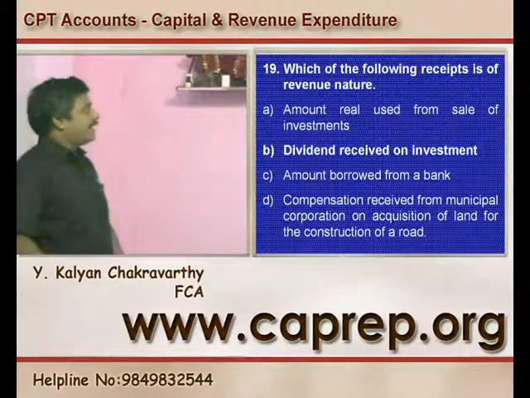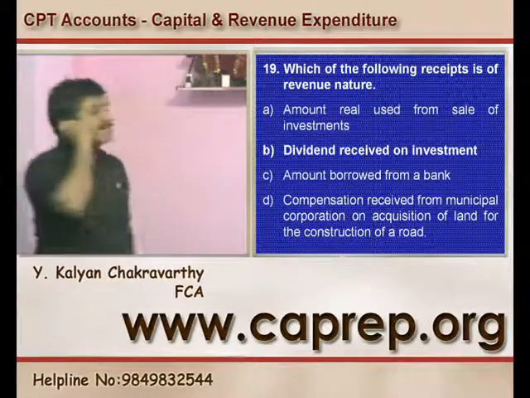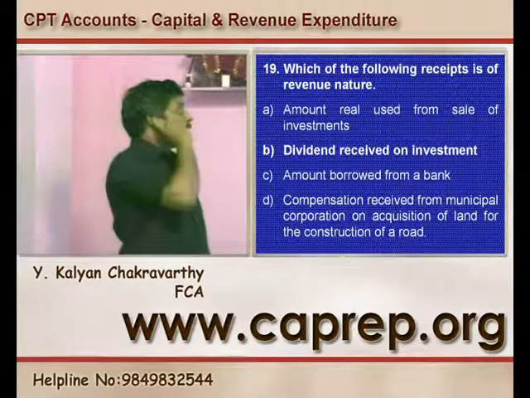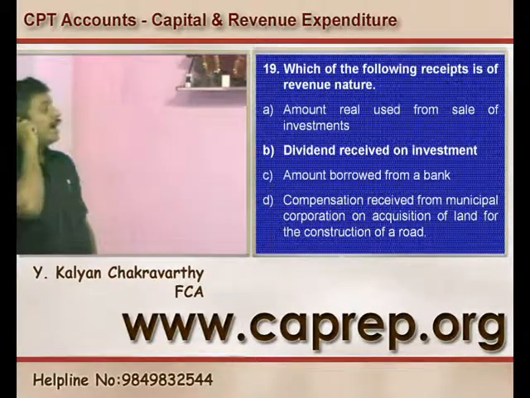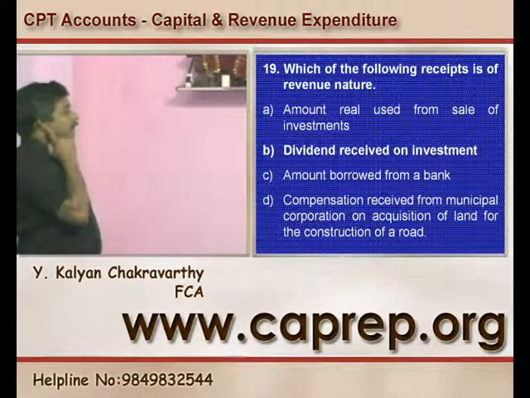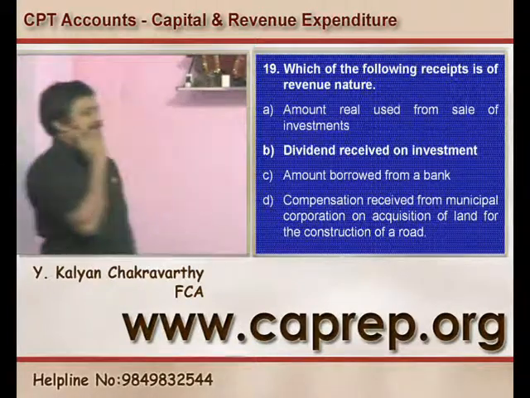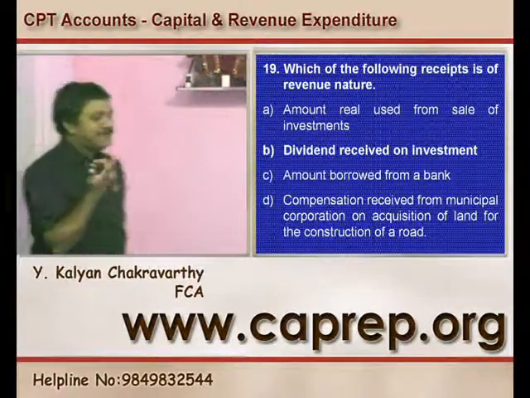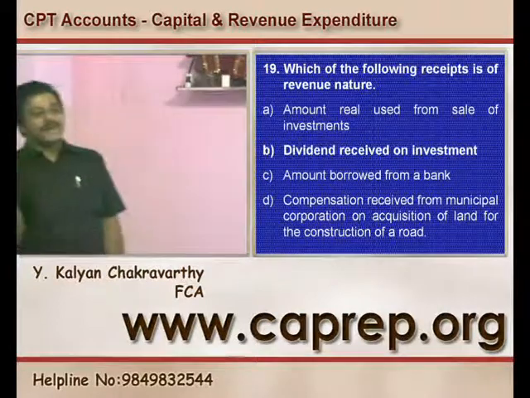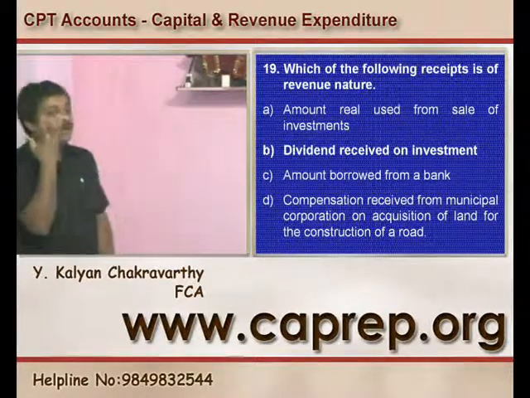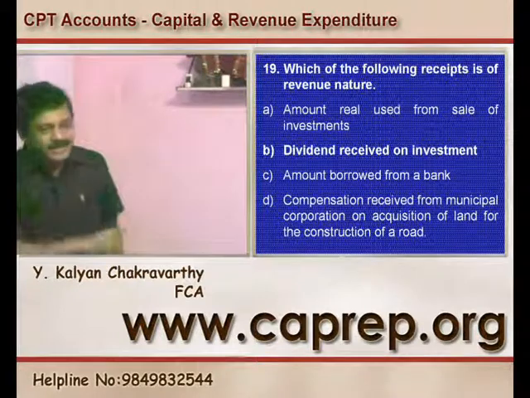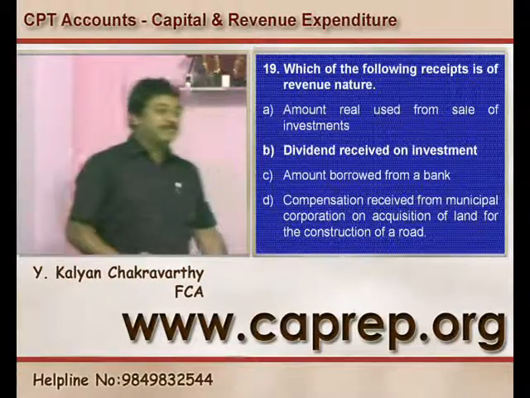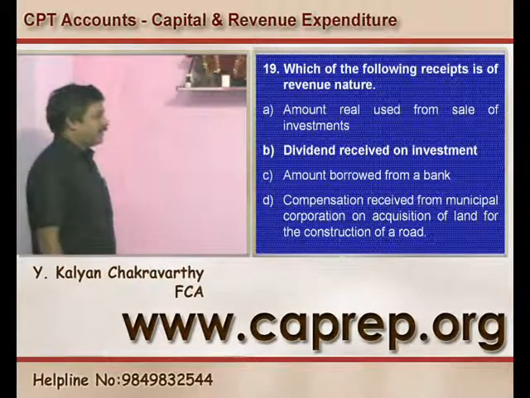Now I move to the 19th question, friends. Which of the following receipt is of a revenue nature? That means all others are capital in their nature. Now, amount realized from sale of investment. इन्वेस्टमेंट एक एसेट है, उसको बेचने से क्या होगा? जो आपको मिलेगा उसको कैपिटल रिसीट मान लो. By sale of assets, if you are getting something, it is to be treated as a capital receipt.